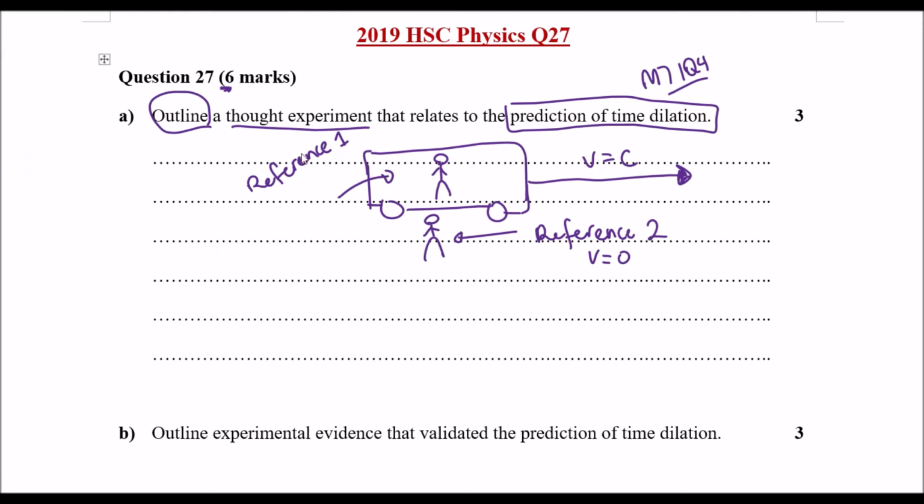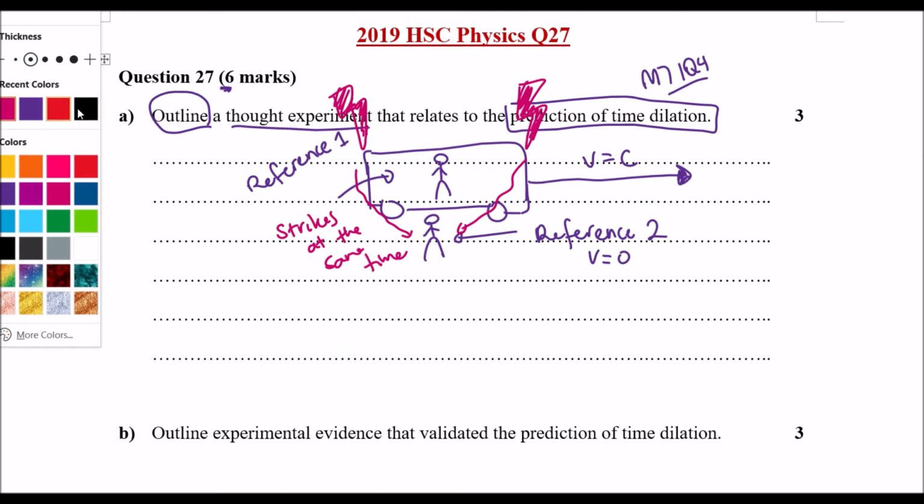Now say for example, at some point in time, there comes a lightning strike, and it strikes our train like this. The question is, how do these two individuals see the strike differently to each other? And the thing is, reference 2 will see both lightning bolts striking the train at the same rate, so they come to this person at the same time.